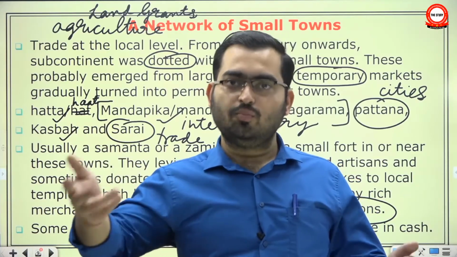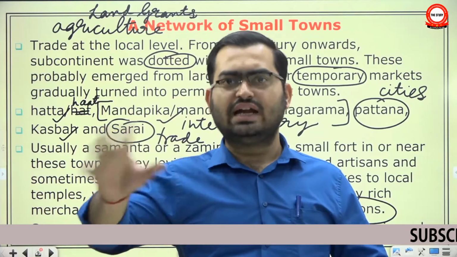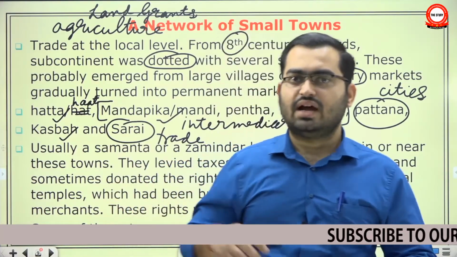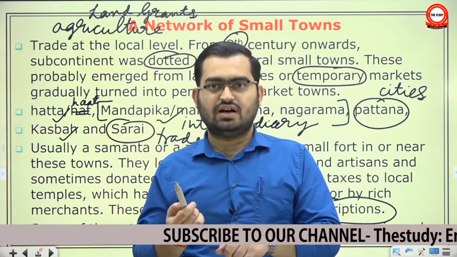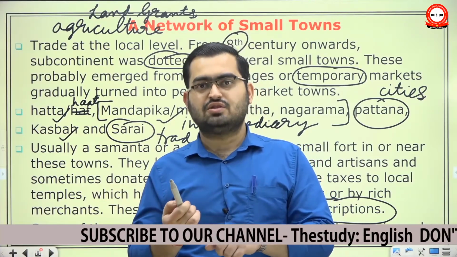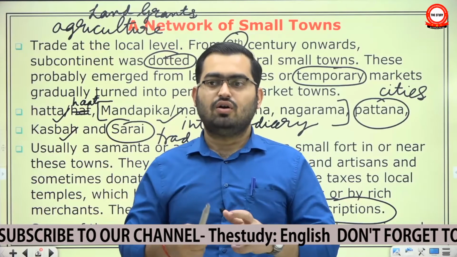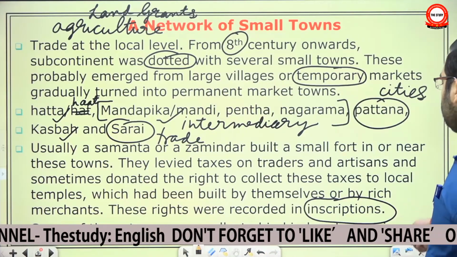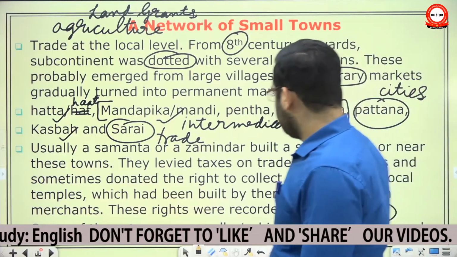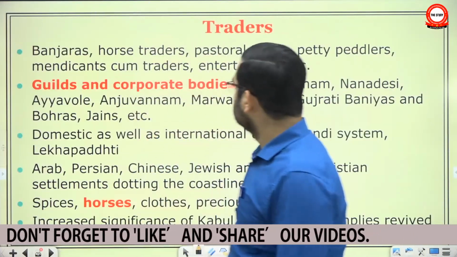But if there is a rope maker, collect in cash. So that will vary from place to place. The idea is simple. The growth of urban centers, the expansion of craft activities, and the expansion of religious activities are all woven together. Some of these taxes were collected in kind, some in cash.